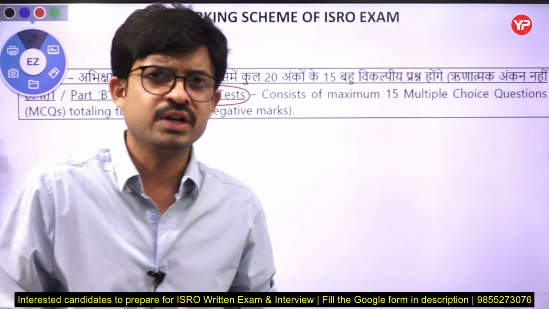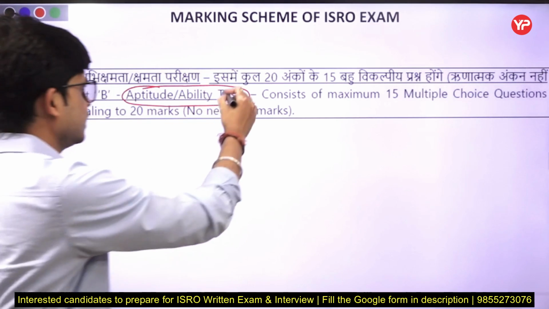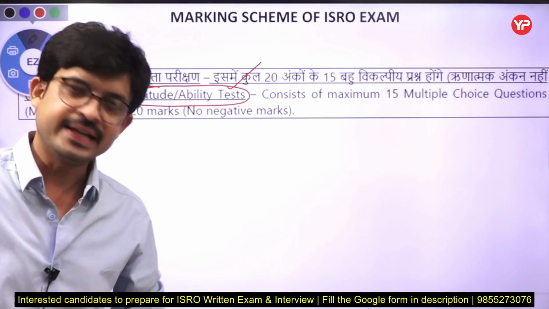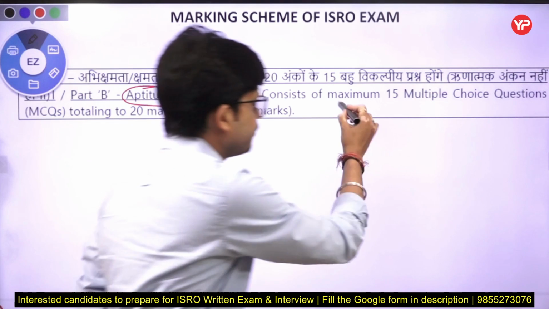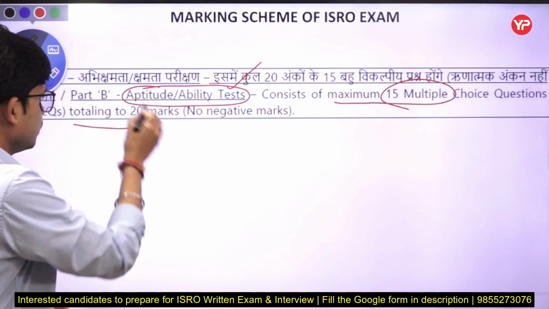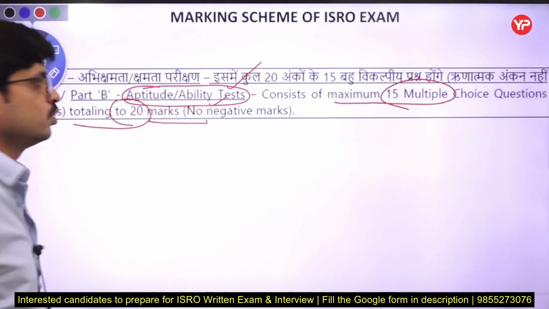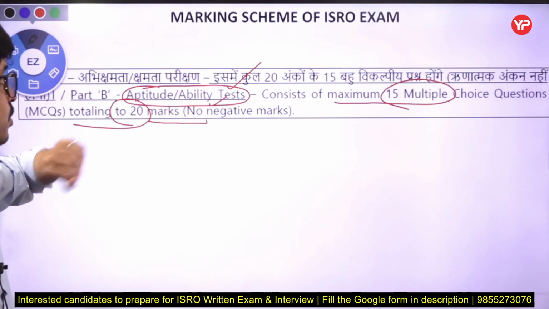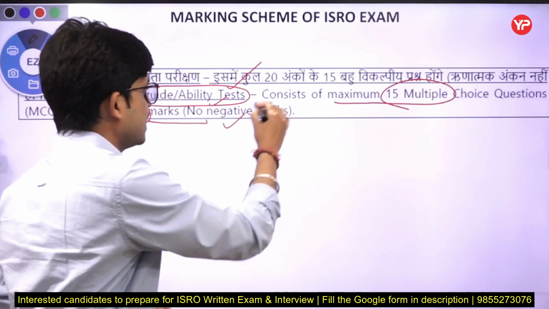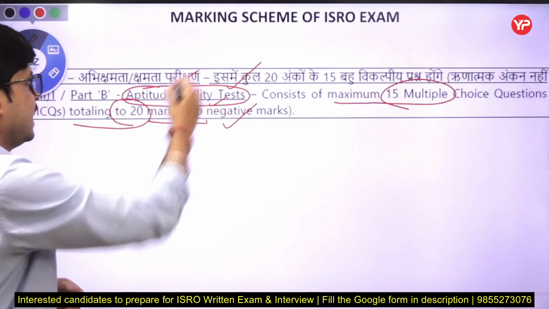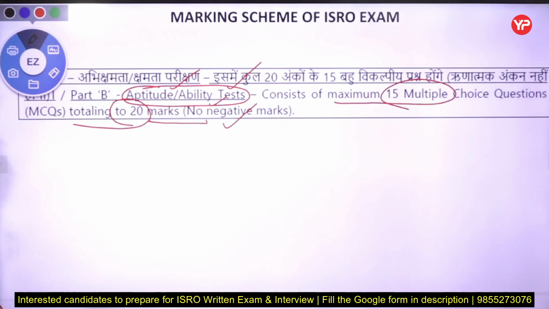Nowhere is it mentioned what the topic is, they just mention that this was an aptitude ability test consisting of 15 multiple choice questions, totaling 20 marks, with no negative marking. That was very important, from the website of ISRO, that there is no negative marks for that particular 15 questions of aptitude ability test.